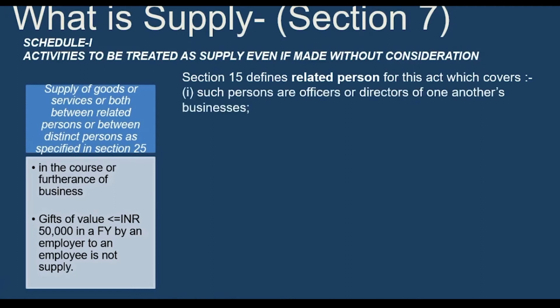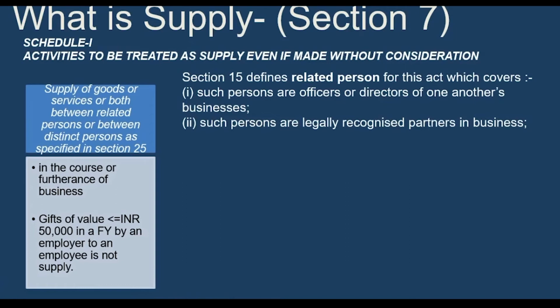Such persons are officers or directors of one another's business, like Mr. A is director in B Limited and B is director in A Limited. Cross-directors. Such persons are legally recognized partners in business, like A, B, C are the partners, so A, B, C are related to each other. Such persons are employer and employee: Mr. A is employer, Mr. B is employee.